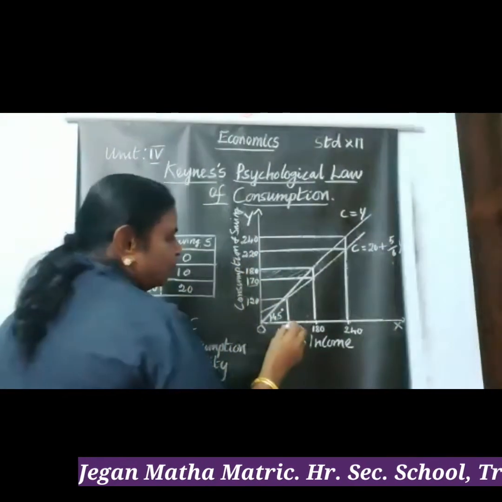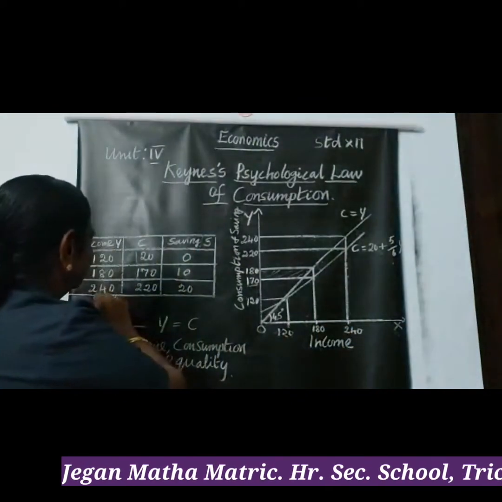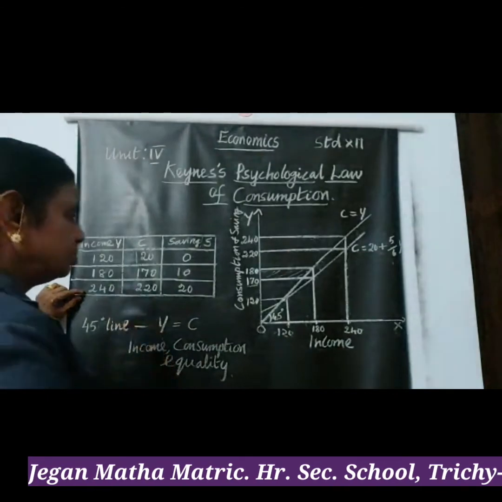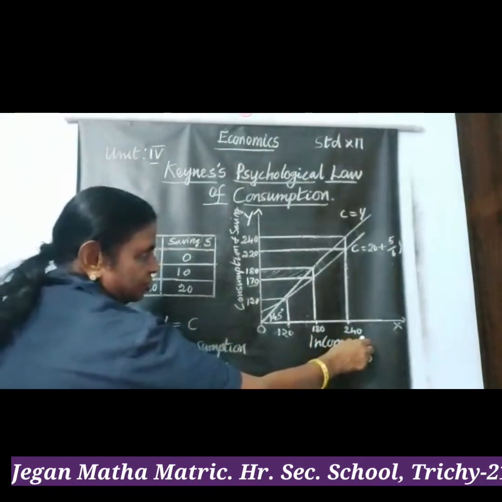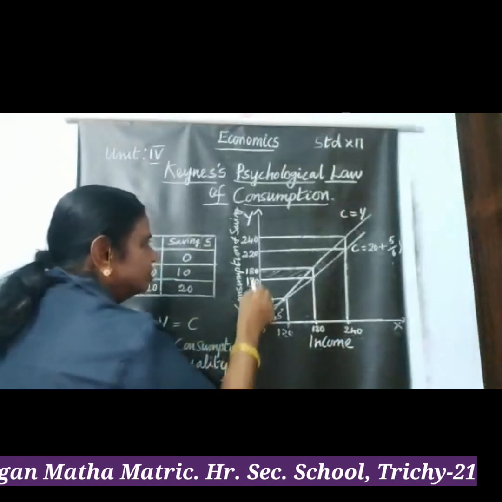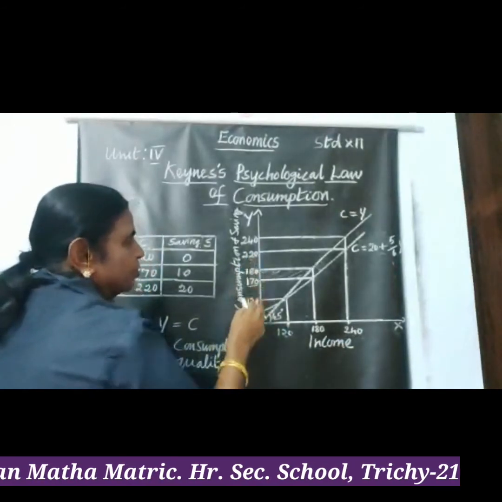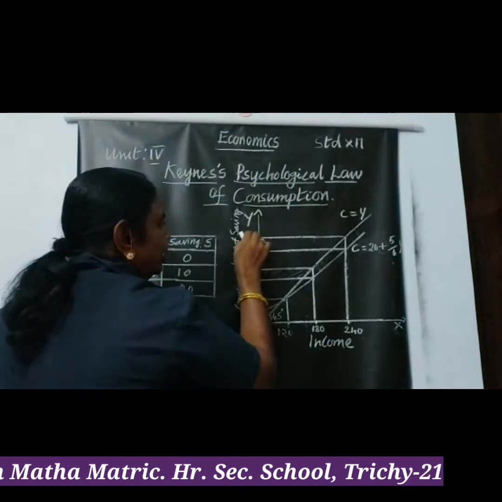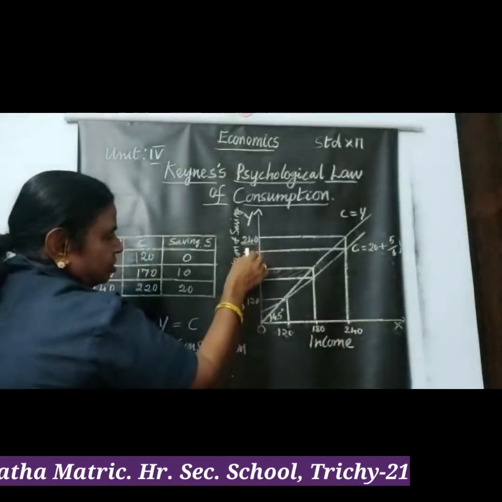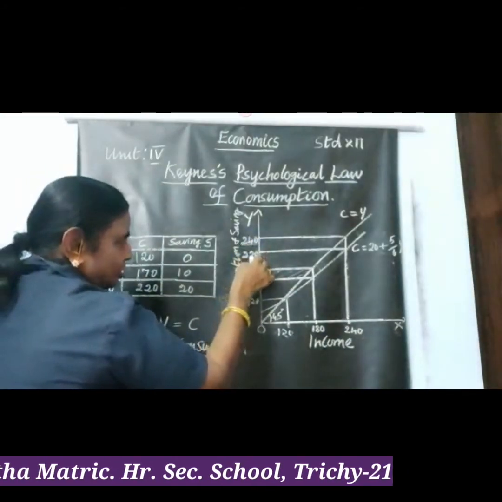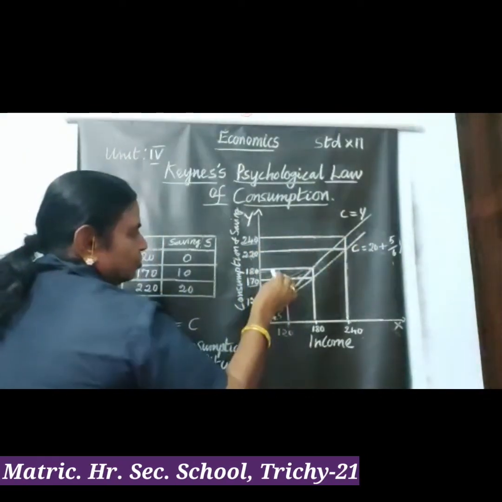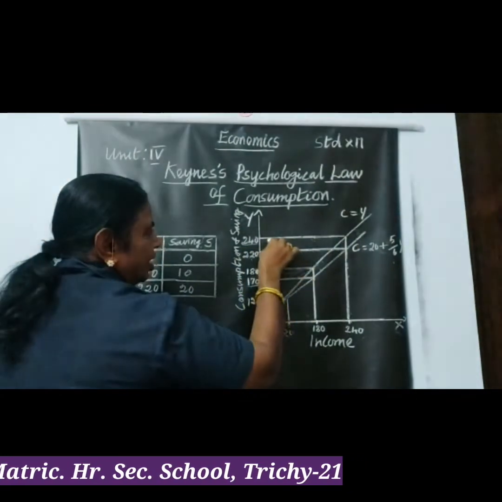And now you go for the third one. So according to the third proposition, 240 income. So my consumption has reached 220. But what is that? Income increased to 240. So what is in between 240 and 220? So the rest of the 20 has been saved. So this part is also saving part, and this is also.